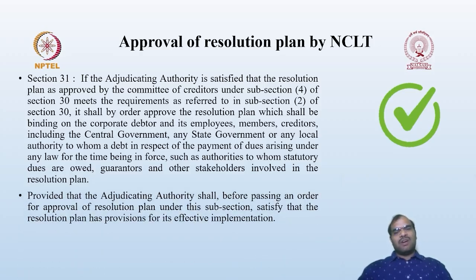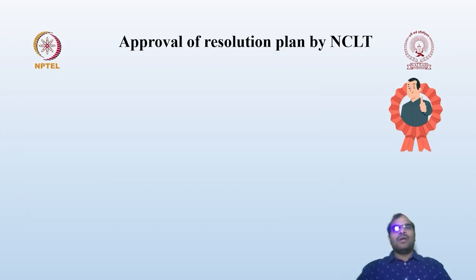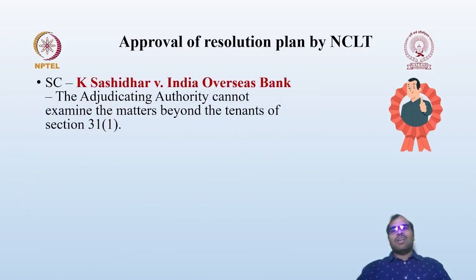The section further provides that the adjudicating authority, before passing an order for approval of the resolution plan, should be satisfied that the resolution plan has provisions for its effective implementation. As we have already discussed in the previous classes, one of the mandatory requirements is how you are going to implement and manage the resolution plan. There should be some agency for managing the resolution plan. Whether these contents are in the resolution plan or not, the NCLT, that is the adjudicating authority, is supposed to verify. Once that is done, they are going to give the approval.